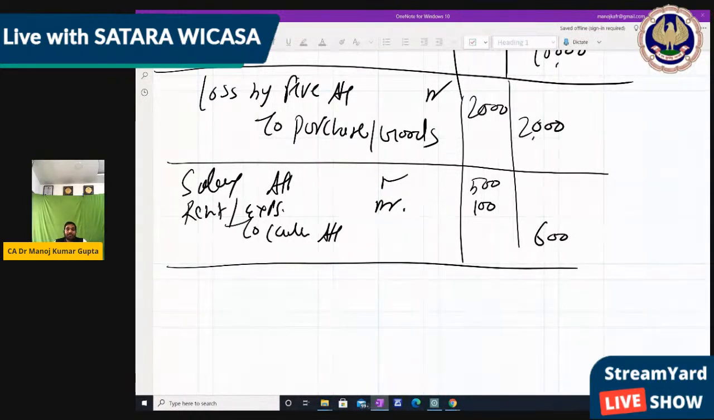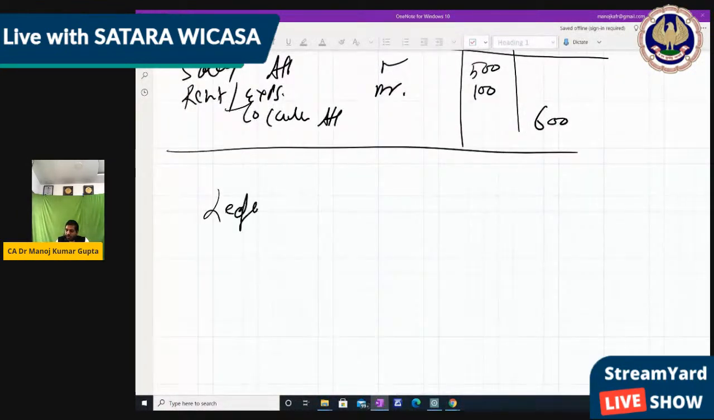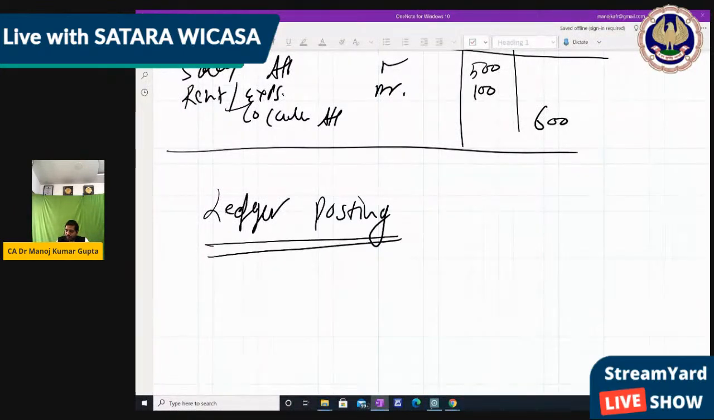Now, next accounting procedure. Because this is the basic journal entry which you learned from 11th class onward. I know all of you know about it, but what I am going to do is, from beginning to end, follow the process of accounting for the transactions. The first process is journal entry, right? Now the next process is ledger posting. So make the heading: ledger posting.